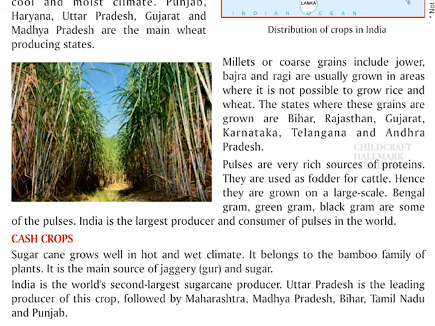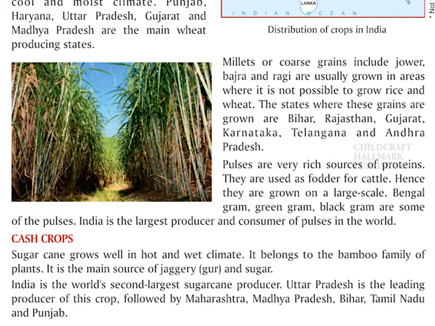Pulses are very rich sources of proteins. They are used as fodder for cattle. Hence, they are grown on a large scale. Bengal gram, green gram, black gram are some of the pulses. India is the largest producer and consumer of pulses in the world.